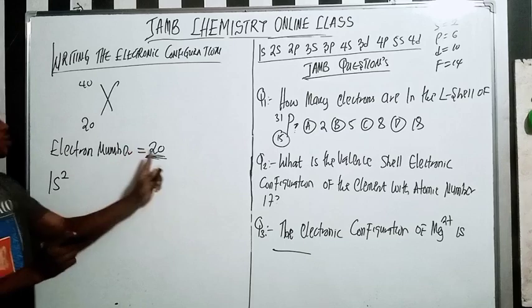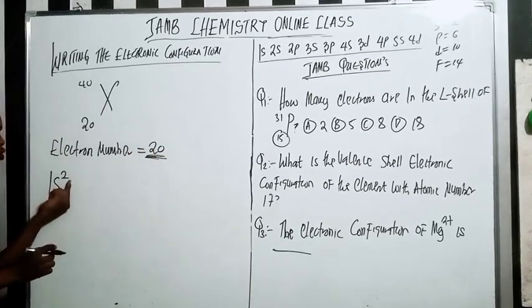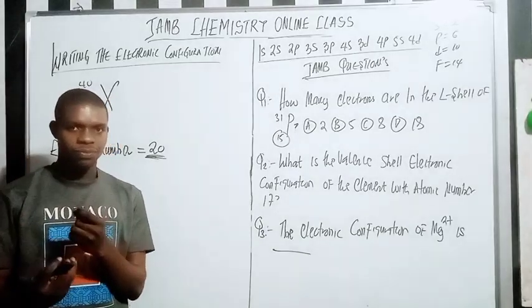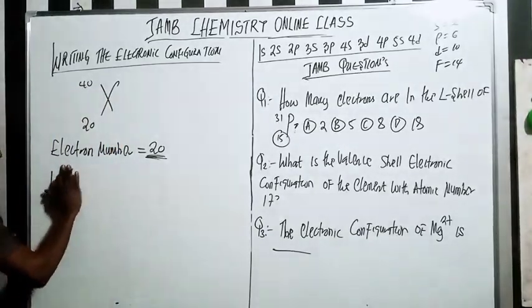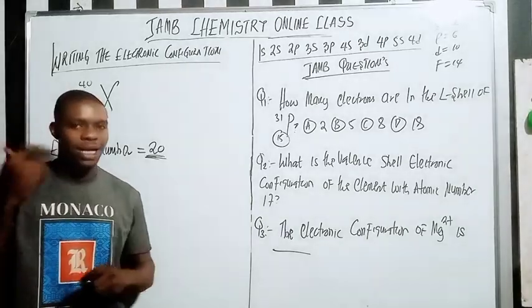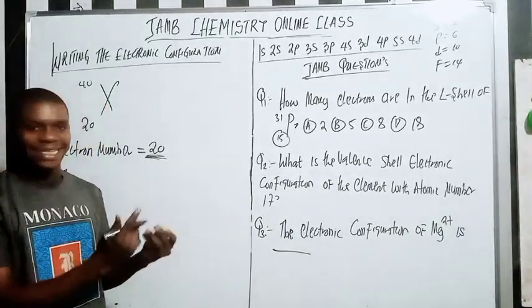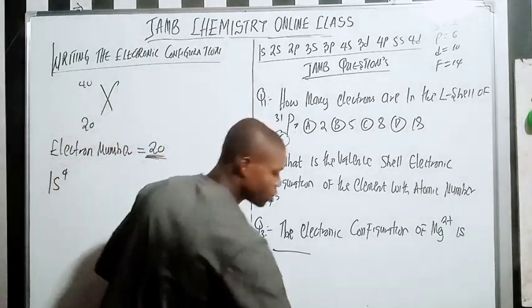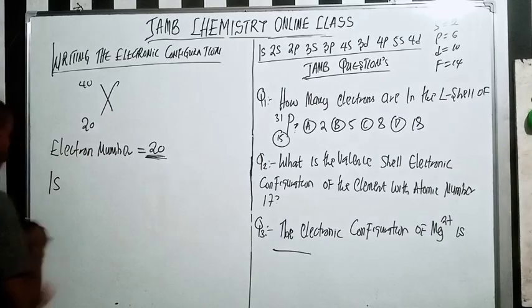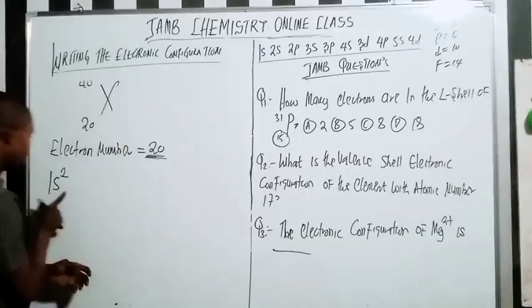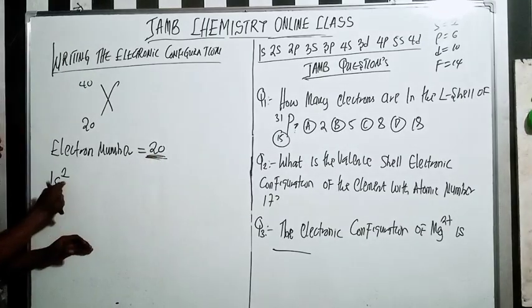1s2. Out of the 20 electrons, I've used 2 electrons because s can only accommodate 2 electrons. Now you cannot say 1s4. It's not possible because s cannot accommodate more than 2 electrons. So whenever I see s, understand that it can only accommodate 2 electrons. Do you understand?